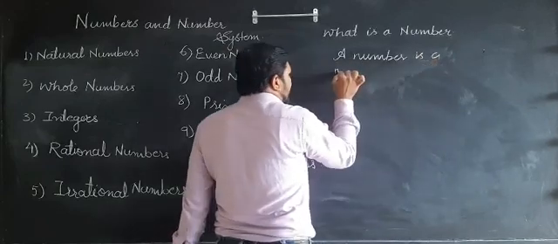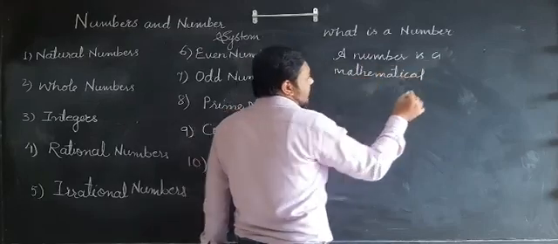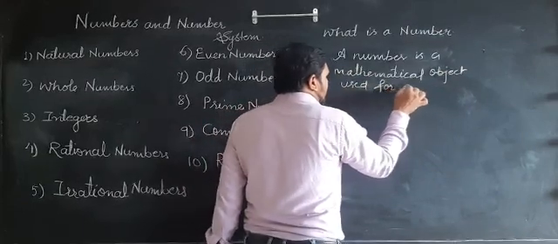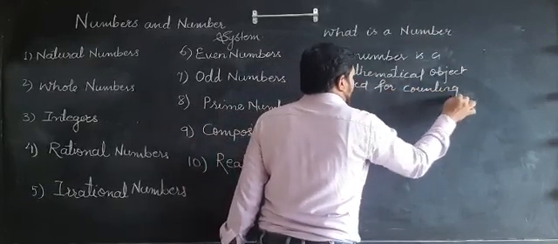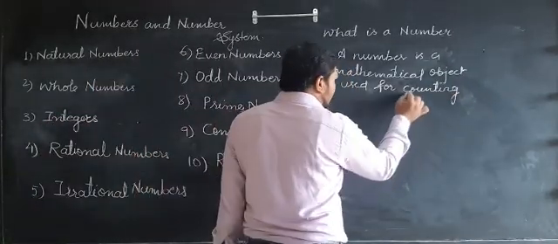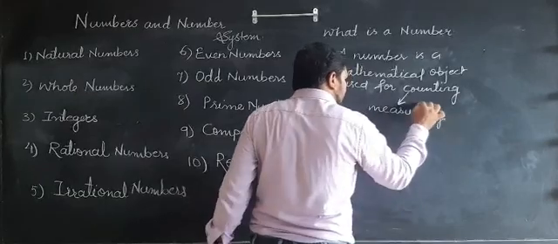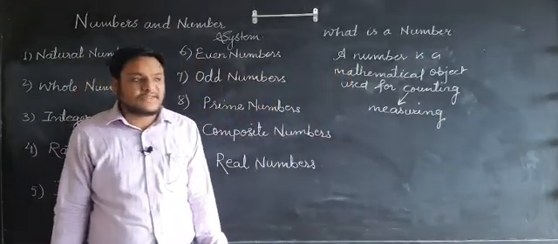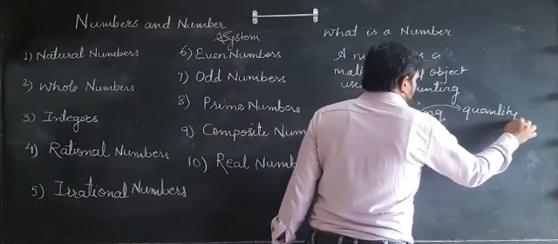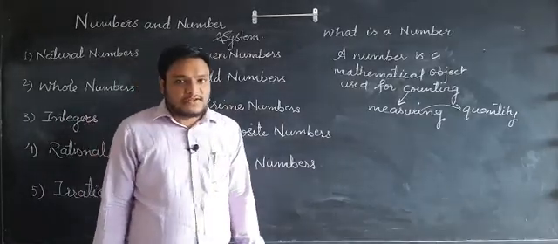is a mathematical object used for counting. A number is a mathematical object used for counting. Not just for counting, we can also use it for measuring. If you want to count something, if you want to measure some quantity, then you have to use a number. So students, this is a very common definition of number. You can write it.